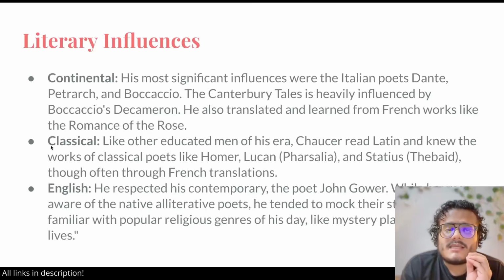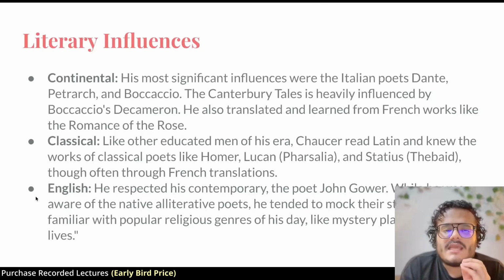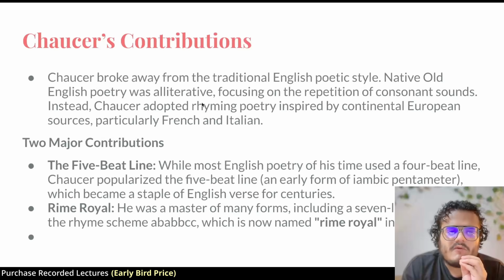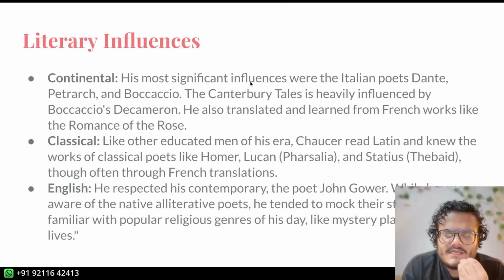He also learned things, on top of the continental and classical influences, from contemporary English influences. Particularly Gower, who gets mentioned in his text. He was aware of the alliterative poets, right? People he was against, whose style he did not like and mocked. And he was also aware of the religious themes.